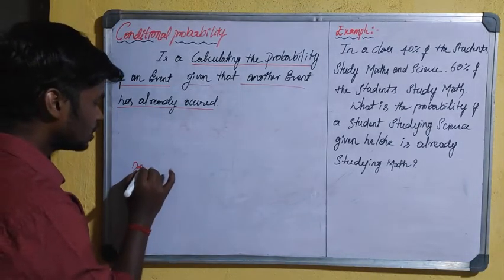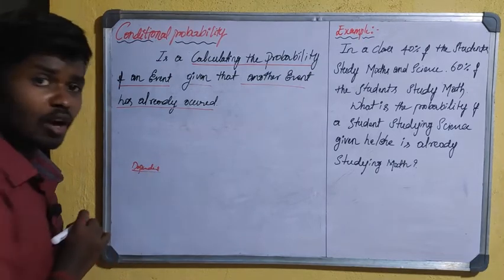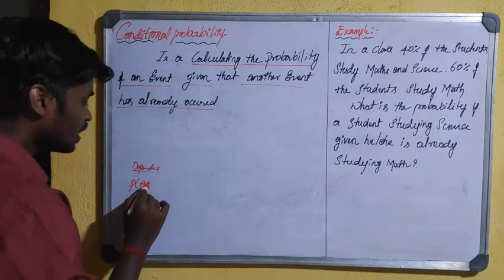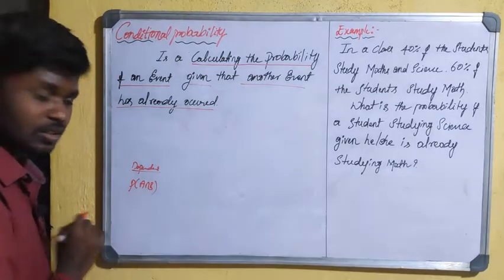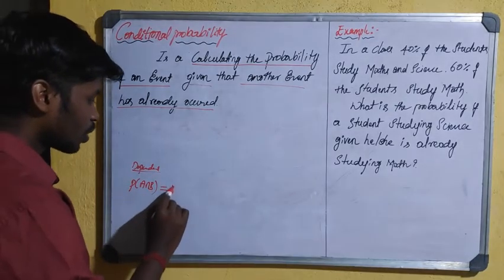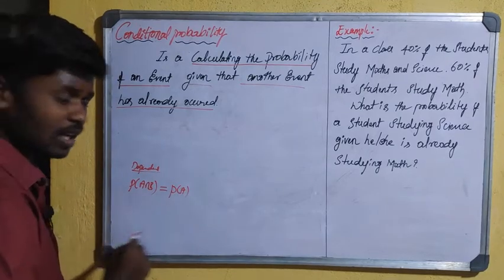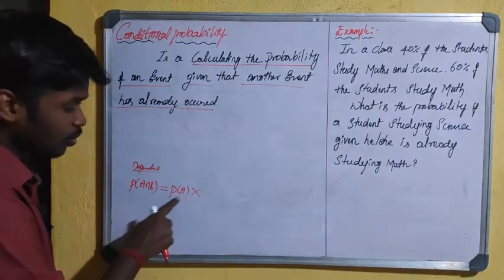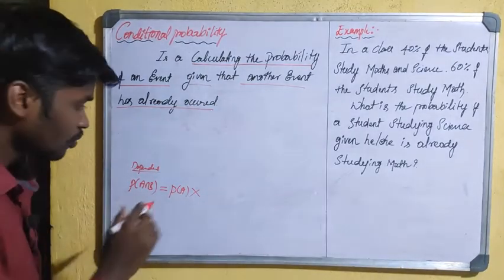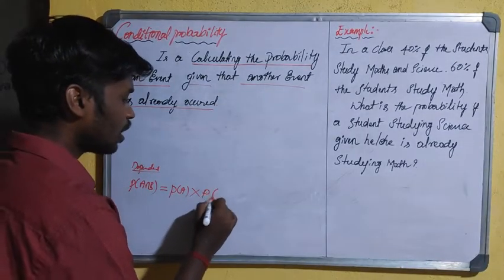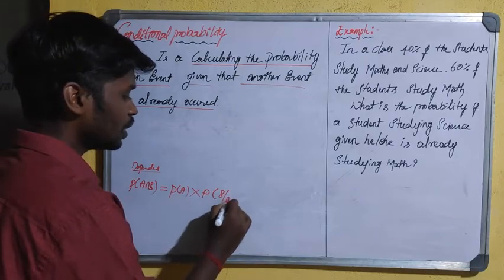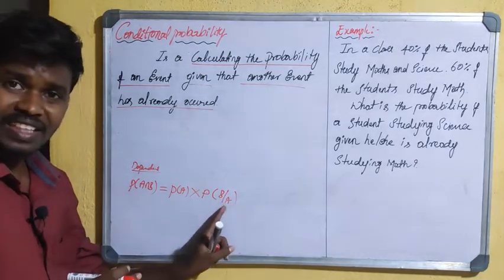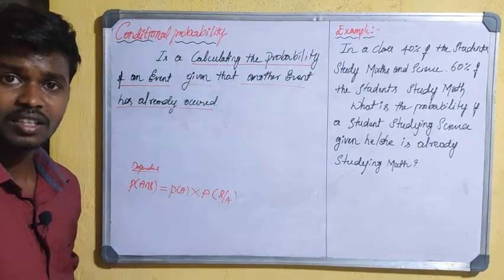In dependent events, the formula is the probability of A intersection B is equal to the probability of A multiplied by the probability of B, given that A has already occurred.